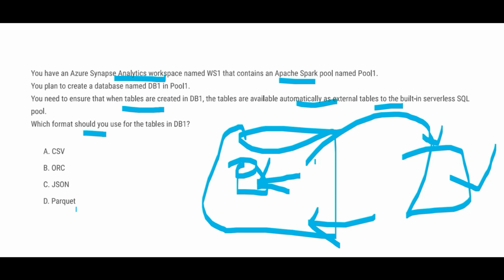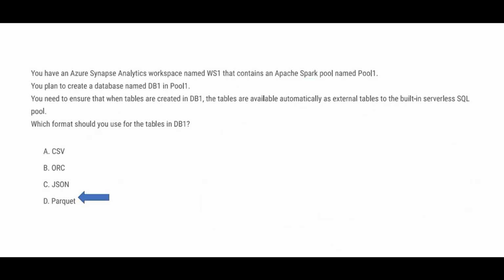The first thing I always teach people is parquet. In real life projects, whatever implementation we do in our company, we always use parquet. We don't use any other format. By default, we go to parquet. So if you have parquet as an option, you should select parquet. If you don't have parquet as an option, then you will have to see whether to use ORC or JSON. So we got our answer: the parquet file format is our answer.